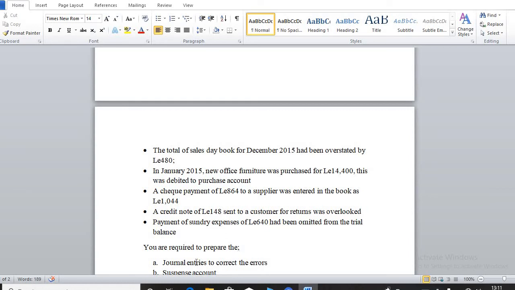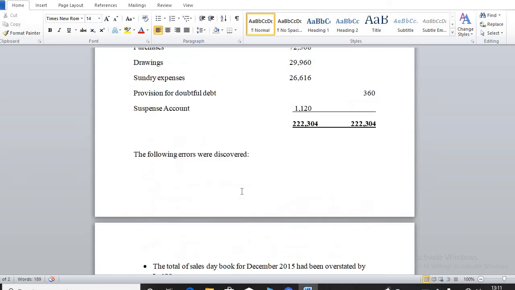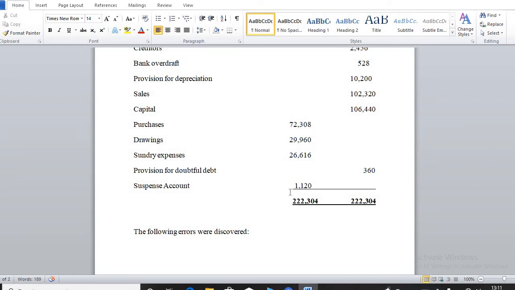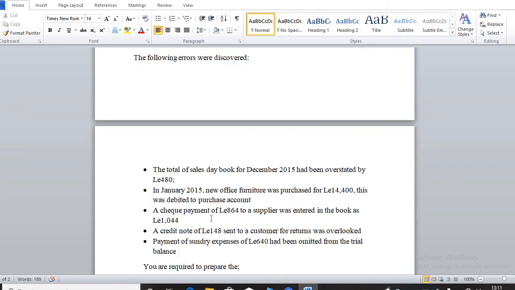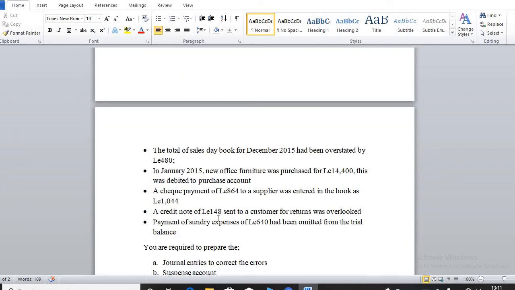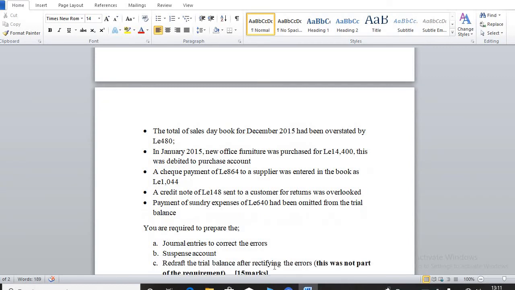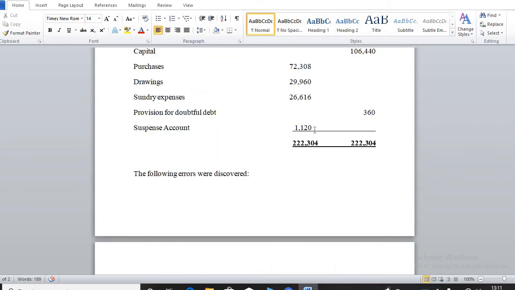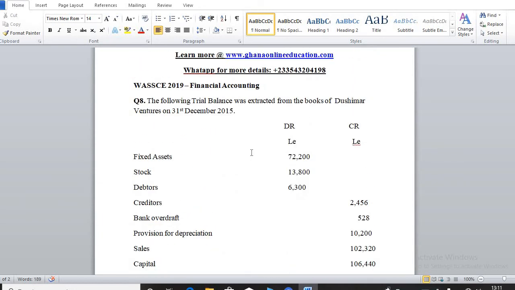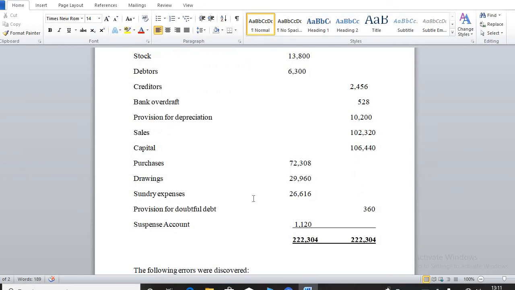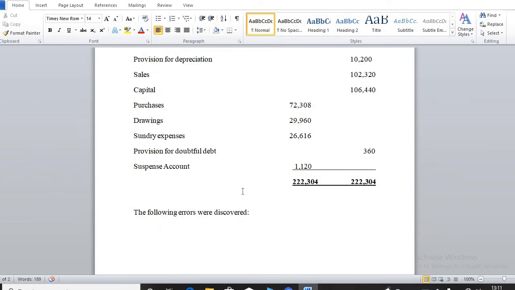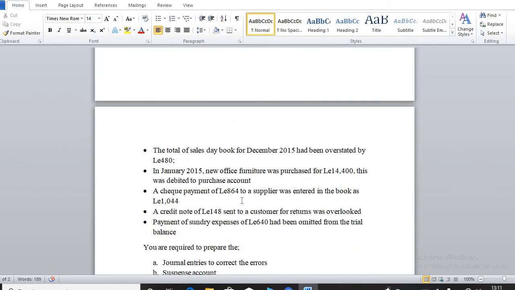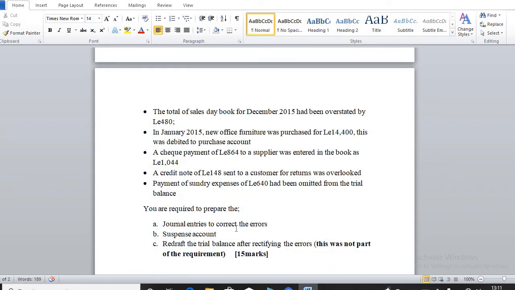So the examiner is telling us that these errors brought about this difference. As a student or as a junior accountant, you are to use the journal entry to rectify these errors so that the difference that you see here will be no more. So that's what we are going to look at, and you are going to use the journal entry to do that.